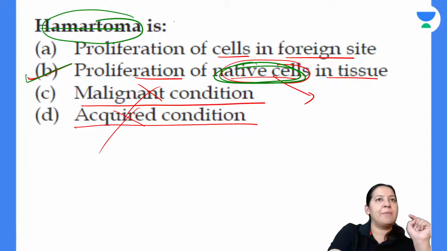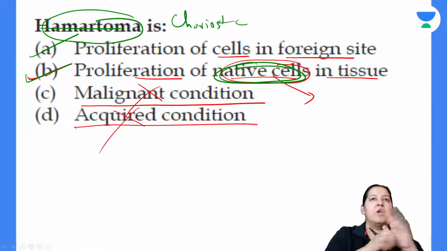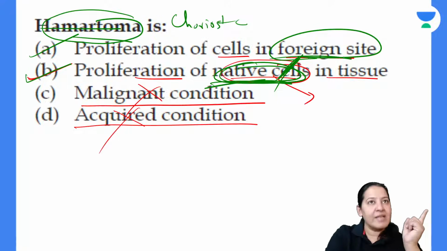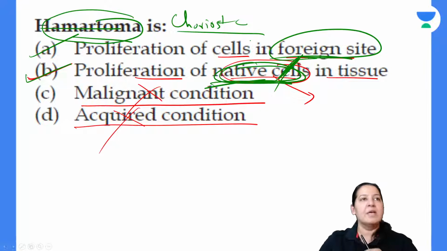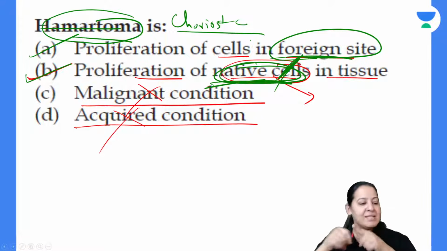If I am asking the same question, what is choriostoma? For choriostoma, answer A is correct. In choriostoma it is a foreign site. So see the site, native site or foreign site. Native site occurs in hamartoma. Foreign site occurs in choriostoma. You got my point? So if I say what is hamartoma, answer is B. If I'm saying what is choriostoma, answer is A.